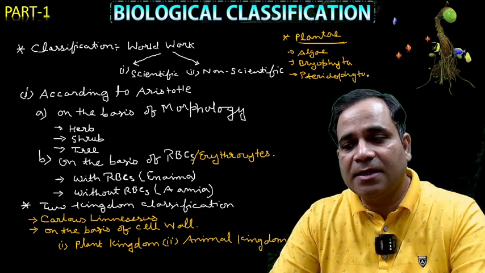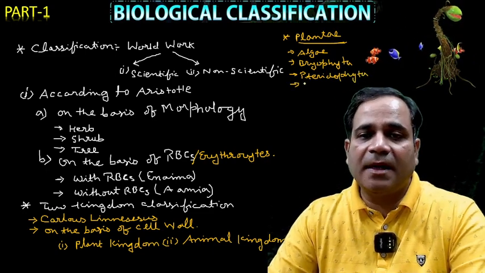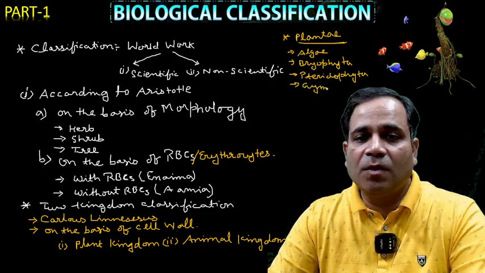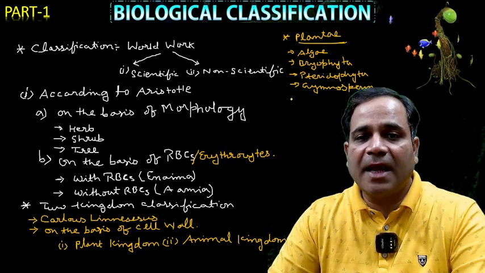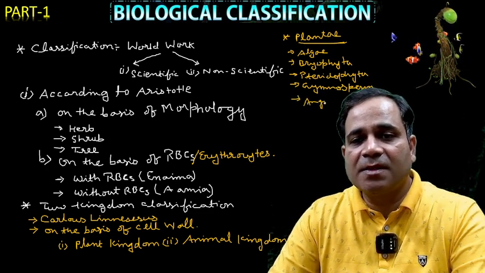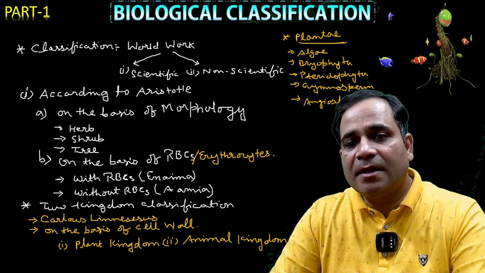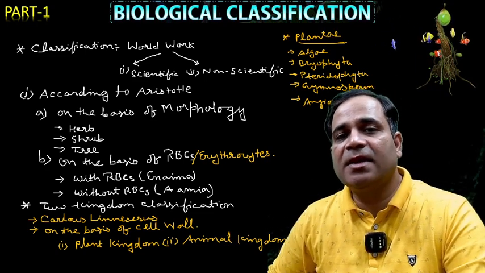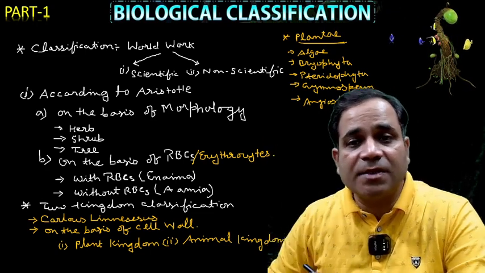Then gymnosperm. Then angiosperm. So these all belong to where? Kingdom Plantae, my dear. Right? In this sequence, you have to place in Kingdom Plantae: algae, bryophyta, pteridophyta, gymnosperm, and angiosperm.